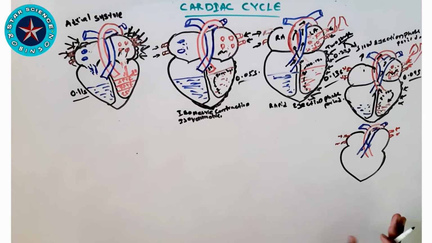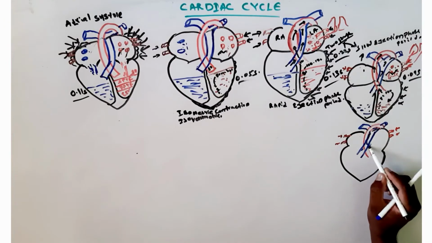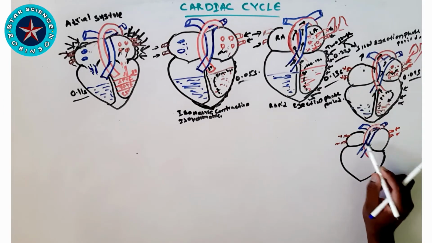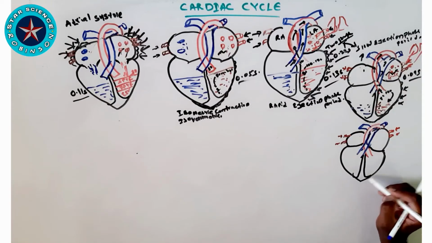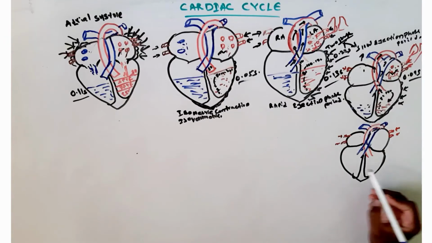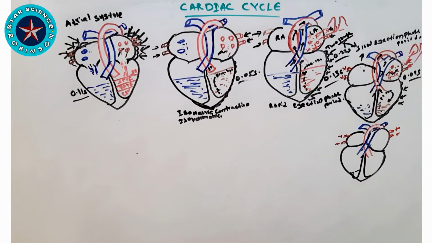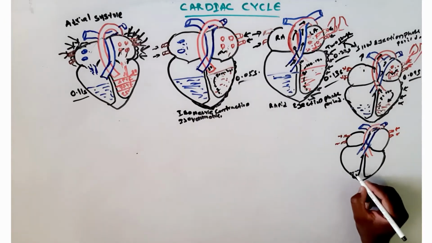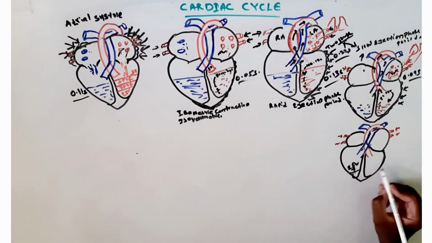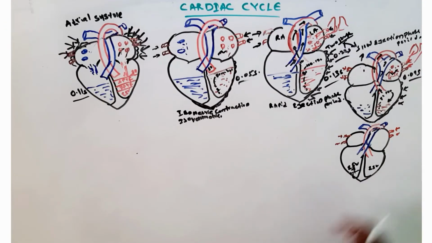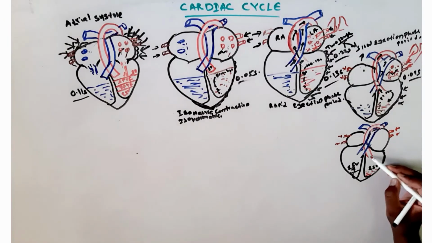The simple point is that when the pressure in the ventricles is lower than in the aorta, the aortic valve or pulmonary valve will close. There will be closure of the pulmonary and aortic valves, the semilunar valves. The blood left after the contraction is the end systolic volume.